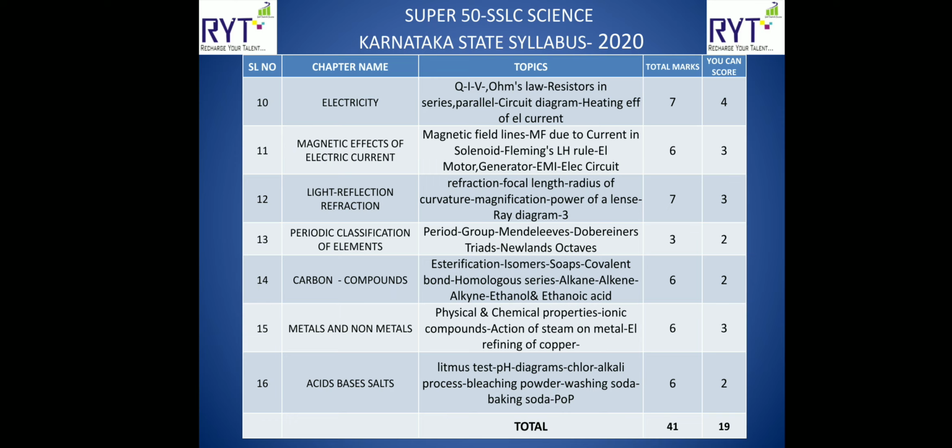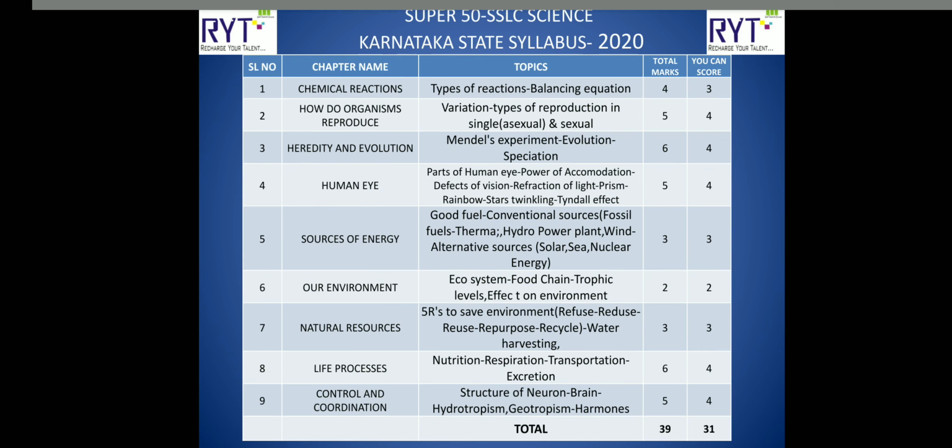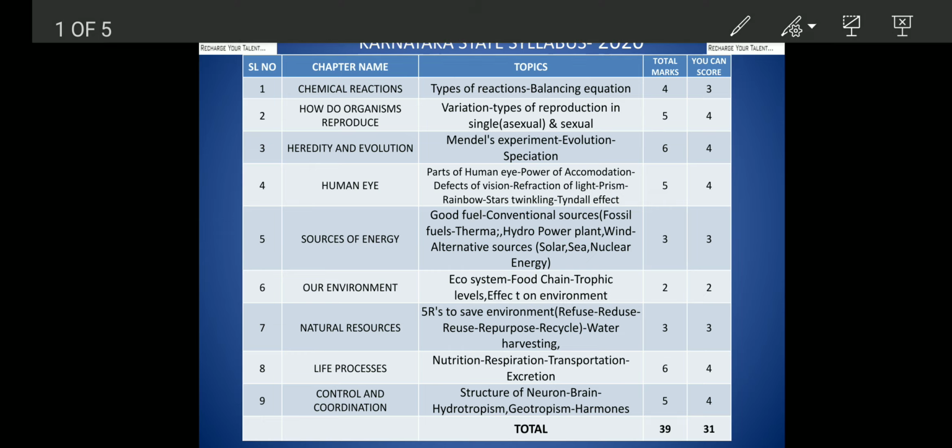Next one is acids, bases and salts. They'll ask you what is pH level, then chlor-alkali process, bleaching powder, washing soda, baking soda, plaster of Paris. Very easy topics again. So in this section, out of 41 marks, even if you take very less, you can score 19 marks minimum. In this way, together from both the sections, you can score 50 marks very easily. This was the first section and this is the second section.